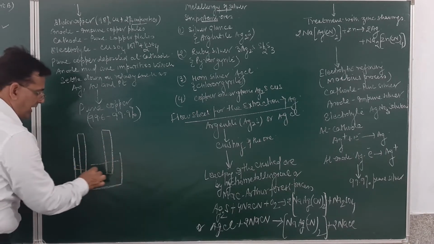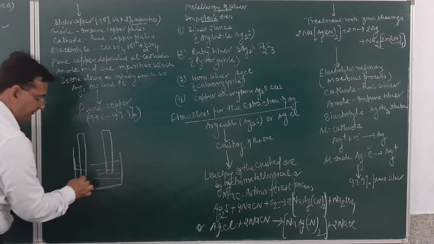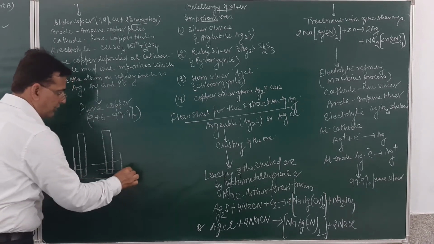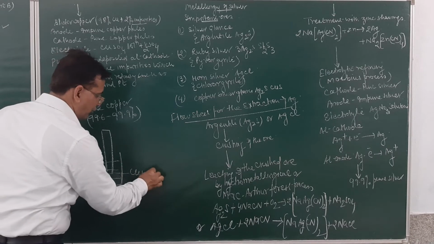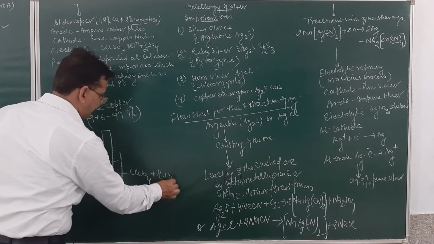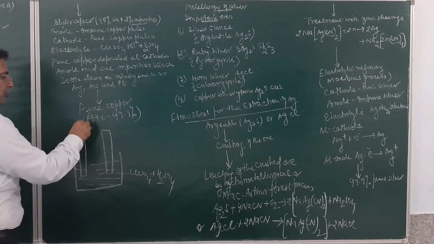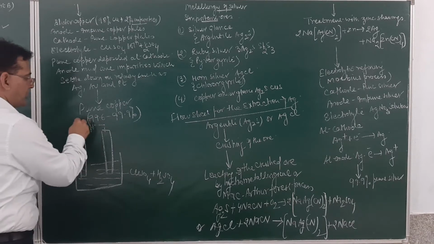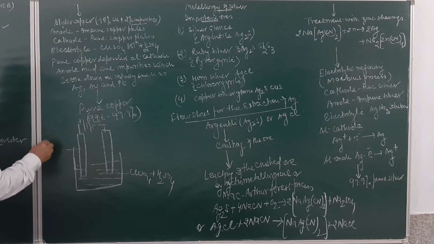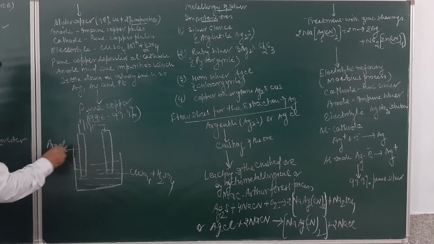Electrolyte will be acidified copper sulfate. So what electrolyte will we take? We will take acidified copper sulfate. Now what happened? The one which is connected to the positive terminal is the anode. This anode over here is impure copper.